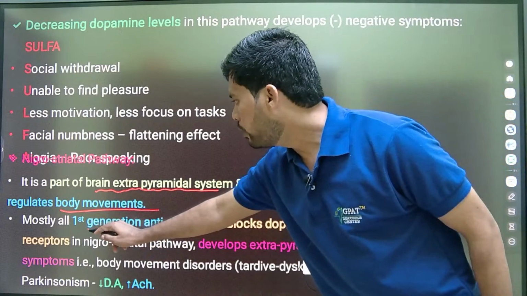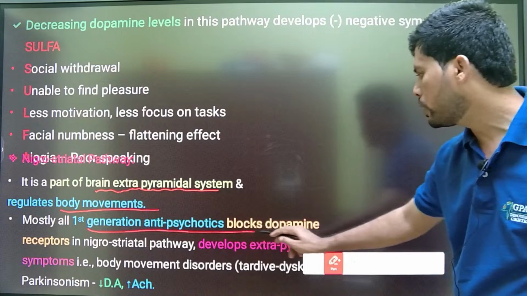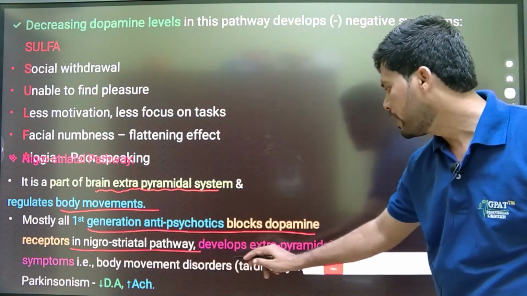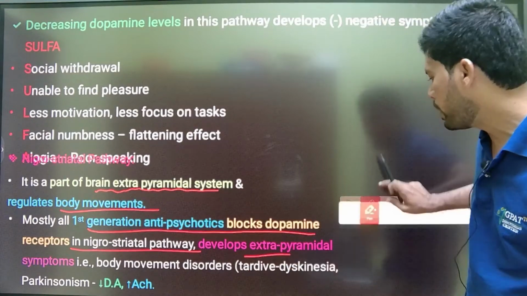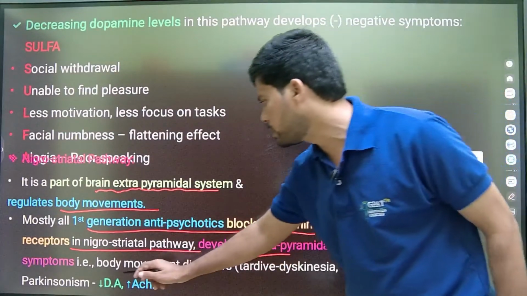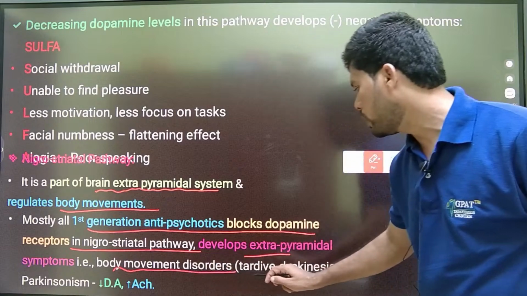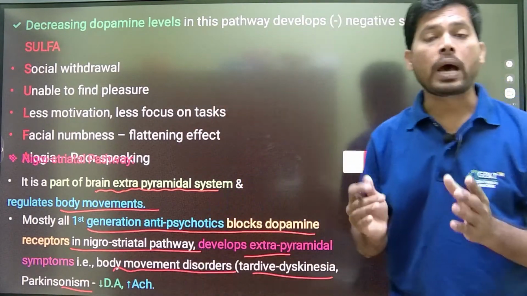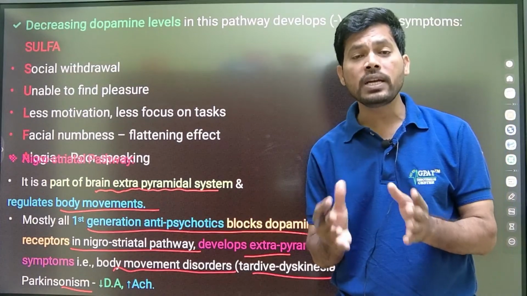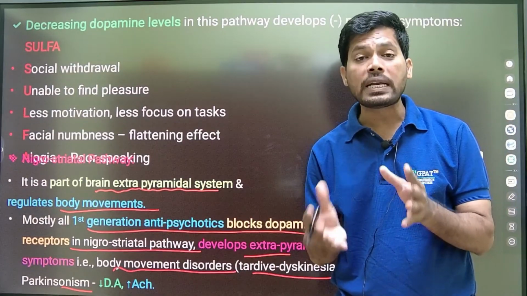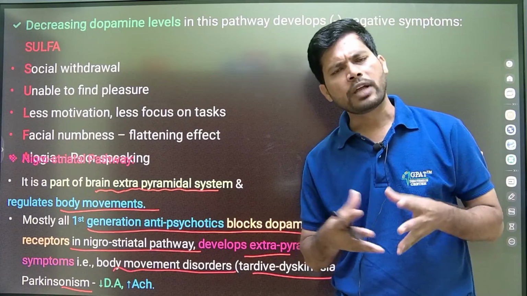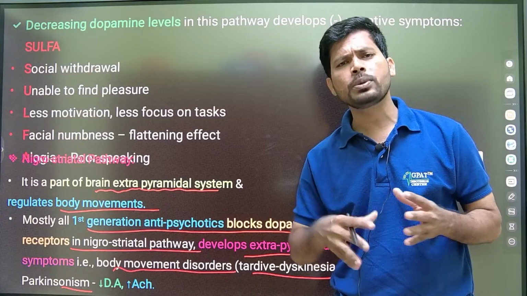Mostly all first generation antipsychotics block dopamine receptors in the nigrostriatal pathway and develop extrapyramidal symptoms like body movement disorders as well as Parkinsonism. Parkinsonism is characterized by decreased dopamine levels and increased acetylcholine levels. You already went through the pathophysiology of Parkinsonism in your previous semesters.